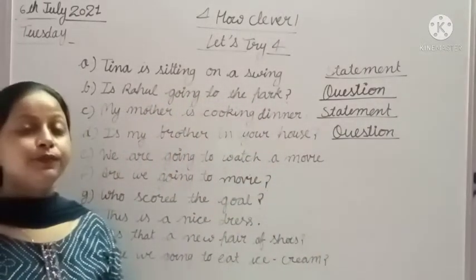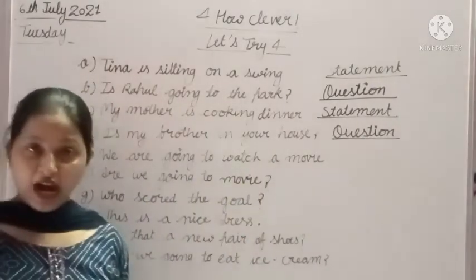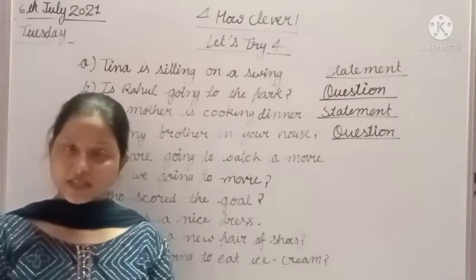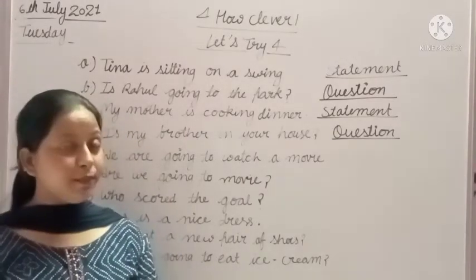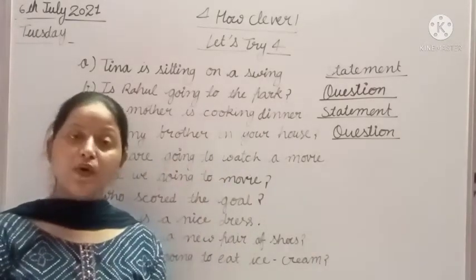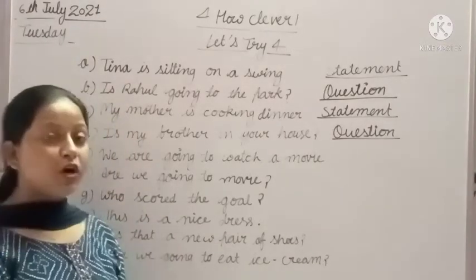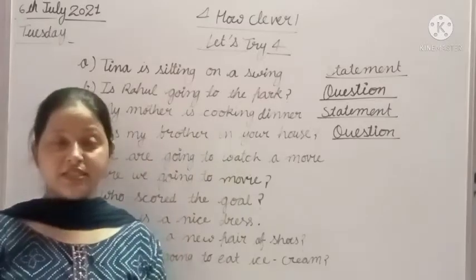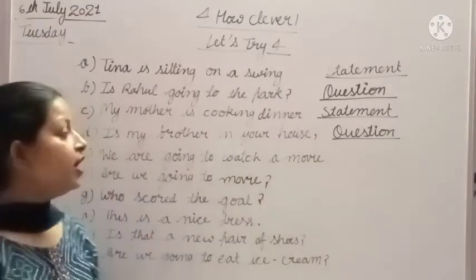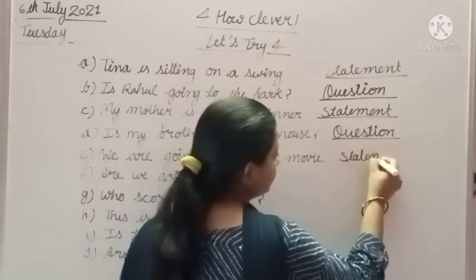The next one is, we are going to watch a movie. This sentence gives us information. This sentence is telling something about a movie. We are going to watch a movie. हम movie देखने जा रहे हैं. So this sentence gives us information about something. So it is a statement. That's why we will write statement in front of it.